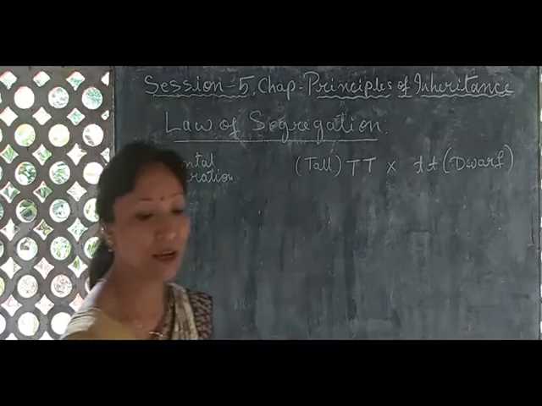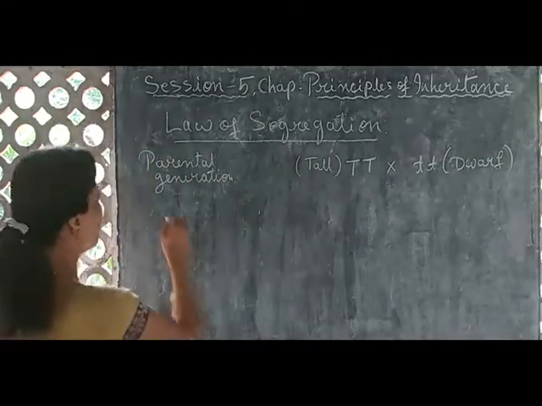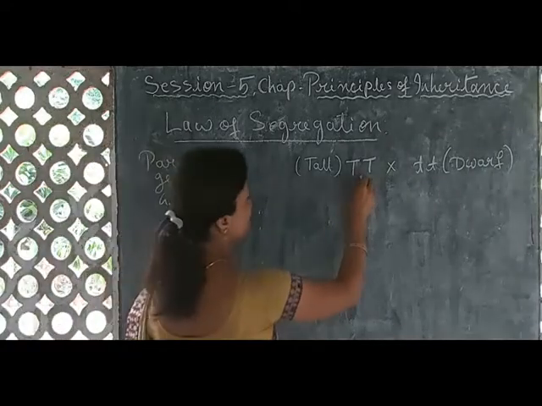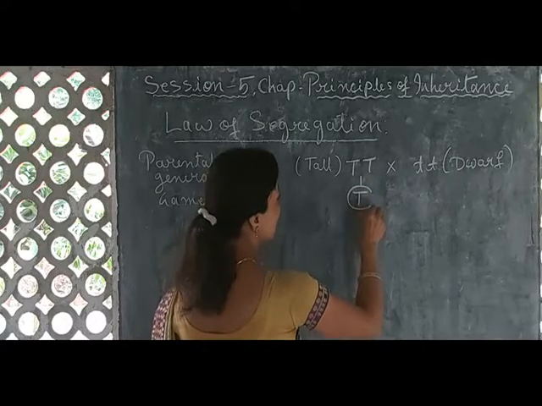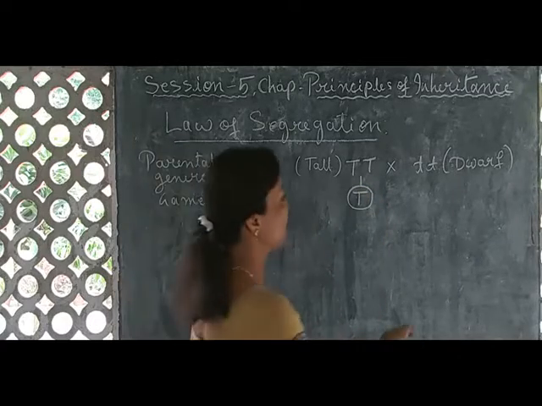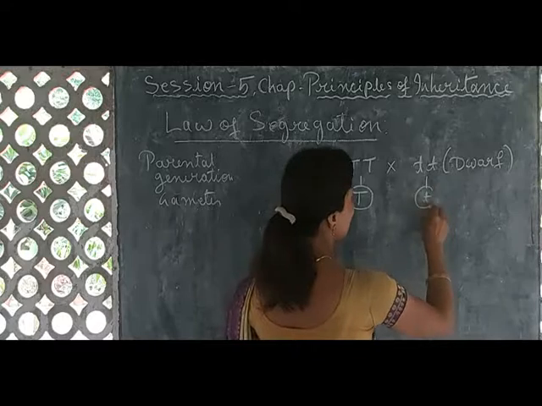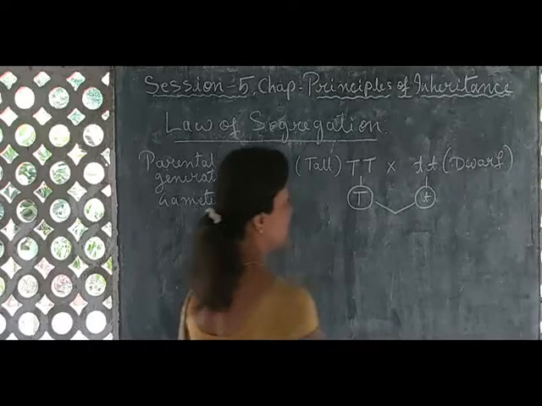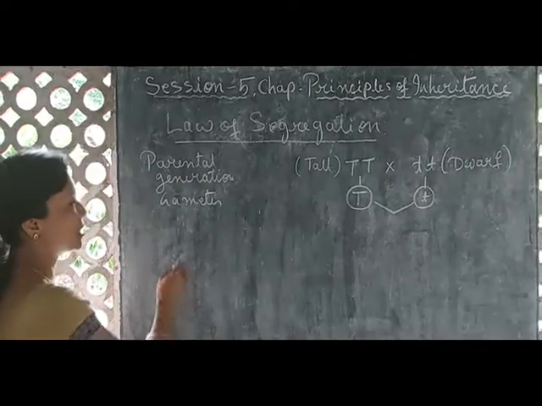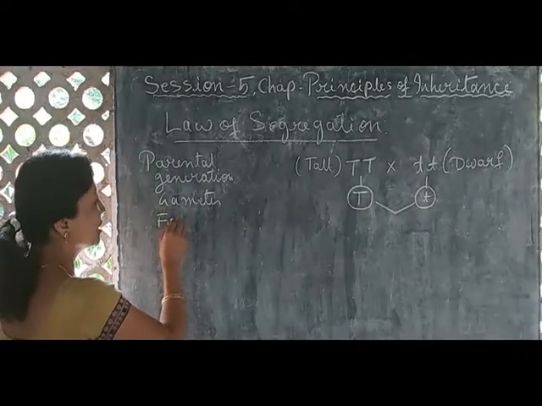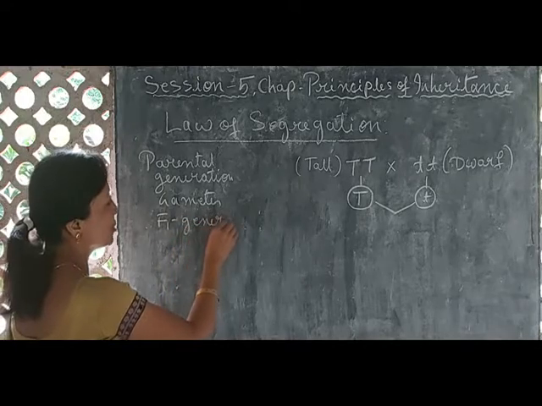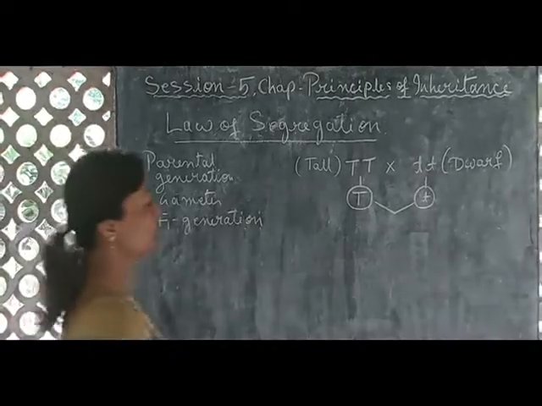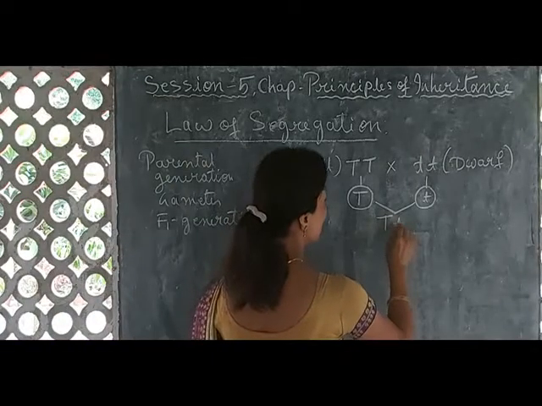Then we will get the gametes. From this we will get capital T, and here we will get small t. Then the fusion of the gametes, and then what we will get? We will get the F1 generation, and that will be capital T small t.